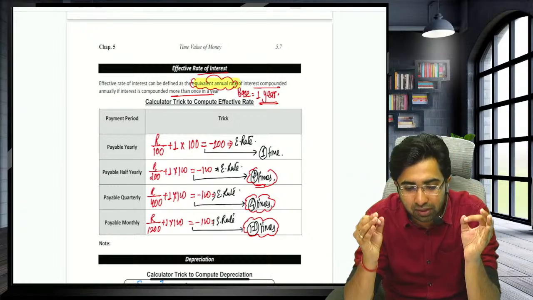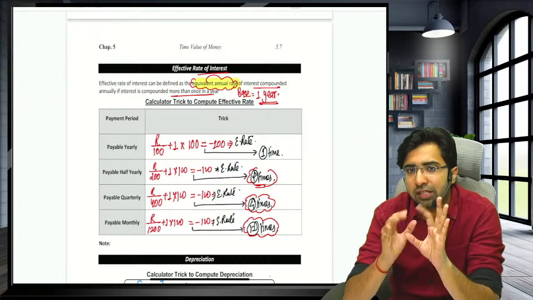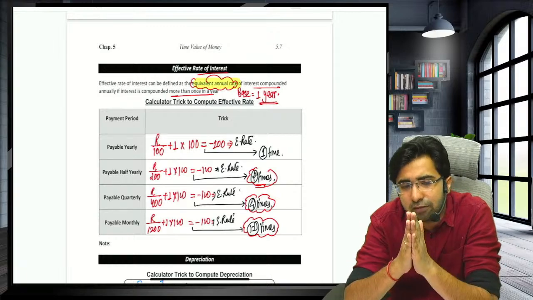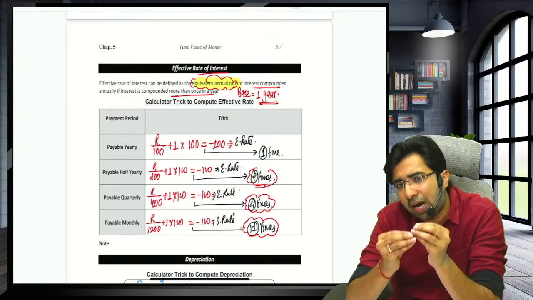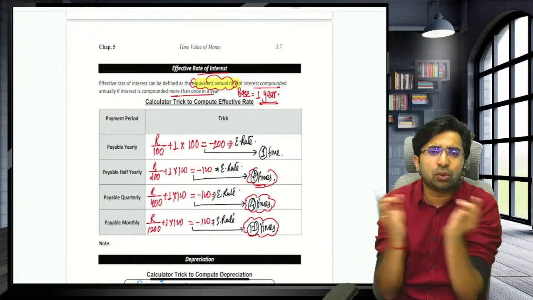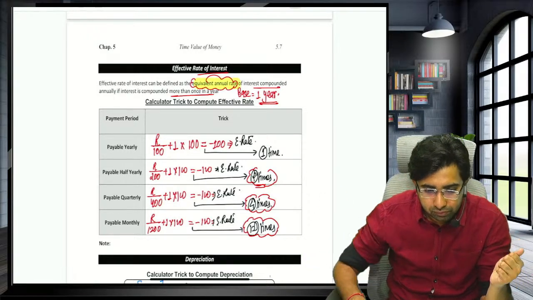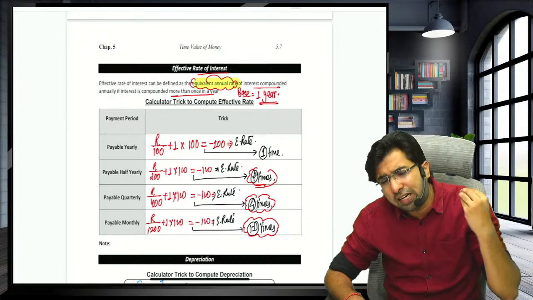Sir, how to solve the difference between CI and SI? You have to see, Nitish, if the question is demanding the difference between CI and SI for, for example, 4 years, then you have to calculate the compound interest for 4 years and the simple interest for 4 years and take the difference of it. That's the only way you have to solve that question. Yes, for any number of years.